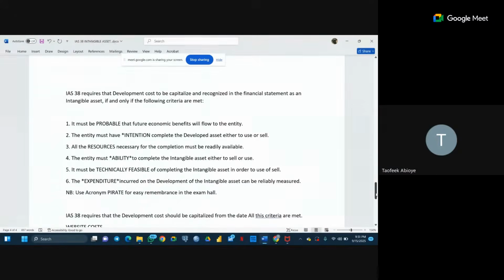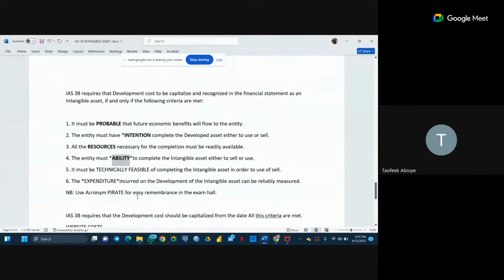Number 1, it must be probable that future economic benefits will flow into the entity. Before you can capitalize a cost at the development phase, it must be probable that future economic benefits will flow in as a result of past events.